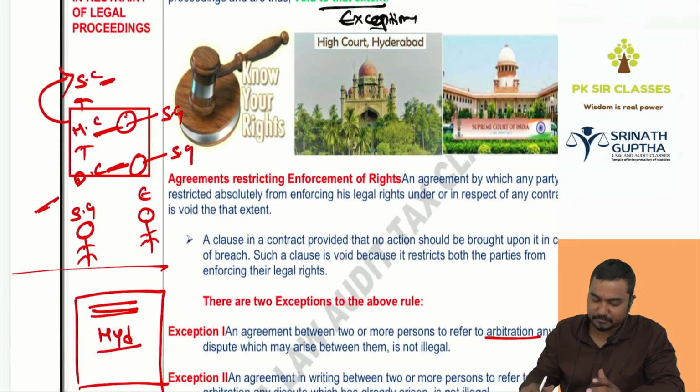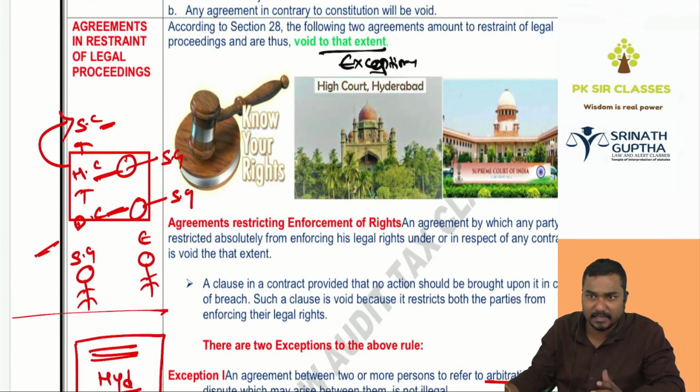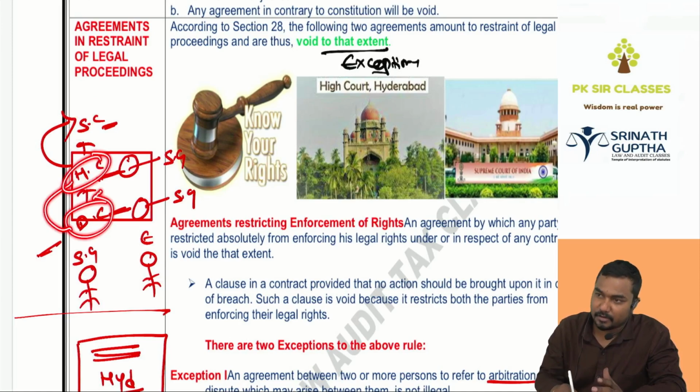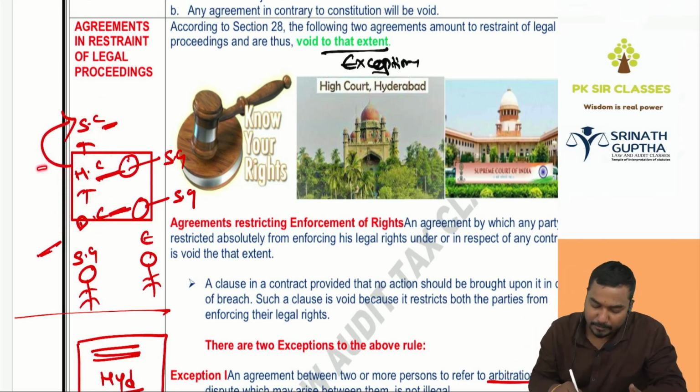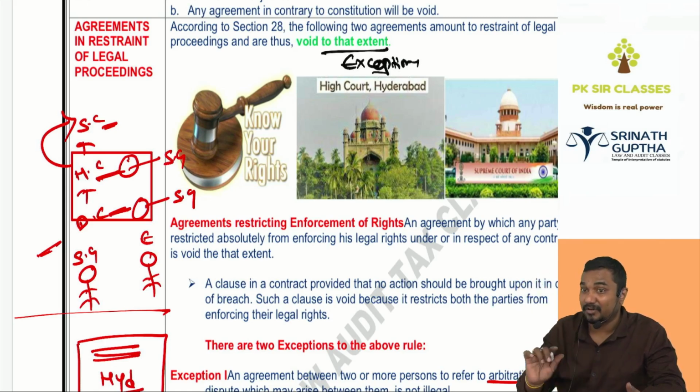The first exception. In India, generally, the hierarchy of the legal system is district court, high court, supreme court. If you're not happy with the decision of the district court, you can appeal to the high court. Still not happy, you can make a further appeal to the supreme court. But I said to Kavya, if you enter into an agreement with me, you can go only up to the high court. You should not make an appeal to the supreme court against the decision of the high court. Restriction is valid. Don't go to a court of law: void. You can go only up to the high court: restriction is valid. I won here.